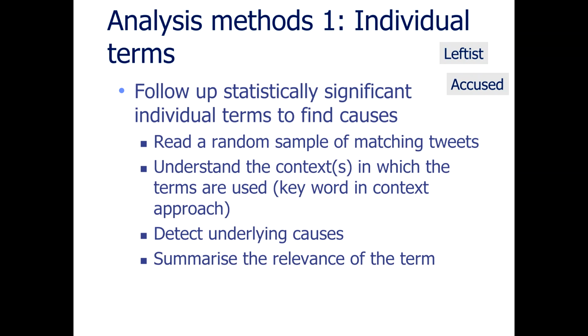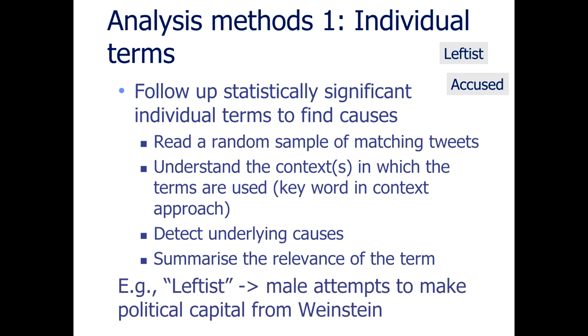So for individual terms, we can essentially read random samples of tweets. Remember, you can use a random sort filter in Mozdeh to help with that. And this will give us insights into why the difference occurred. For example, if you applied this method to the word leftist in the male-associated tweets for Weinstein, you might draw the conclusions that males are attempting to make political capital from the Weinstein affair.